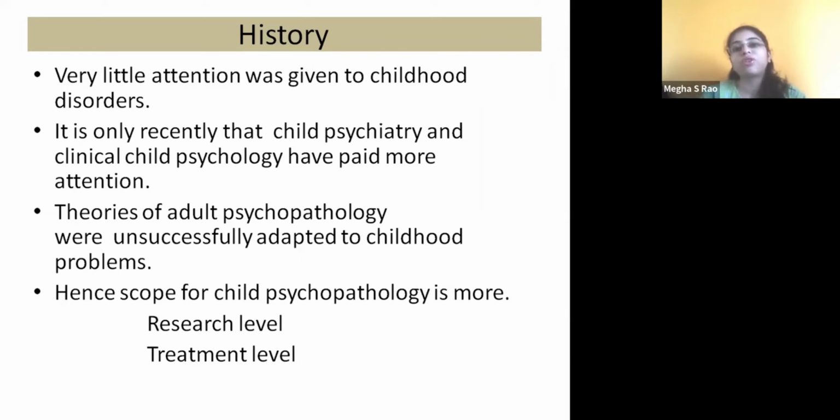And the scope we have under child psychopathology is, first of all, at the research level, right? Because the knowledge that we have about child psychopathology is very limited. We may explore what causes it, and how we can treat or prevent the disorder, right? So research is very important.